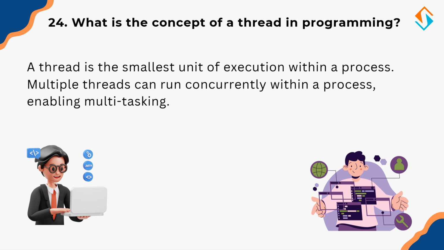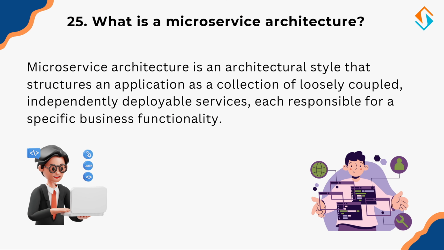Expanding on this, let's discuss how modern applications are structured using microservice architecture. So, what is a microservice architecture? Microservice architecture is a design approach where an application is divided into independent, loosely coupled services, each responsible for a specific functionality. For example, an e-commerce application can have separate microservices for user authentication, product catalog, and payments, all communicating via APIs. This approach improves scalability, fault isolation, and ease of deployment, making it widely used in cloud-based applications.